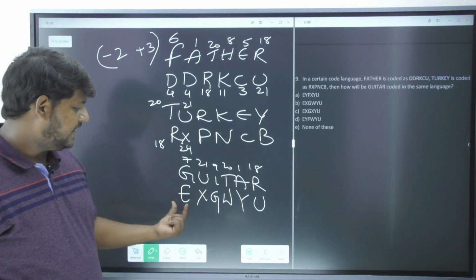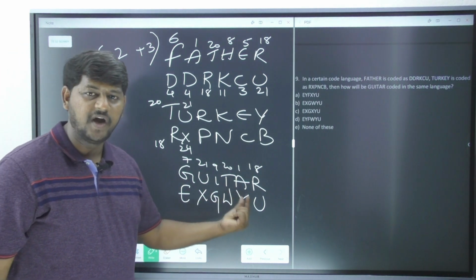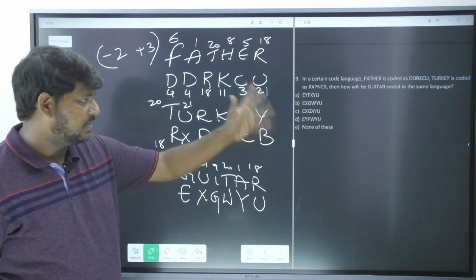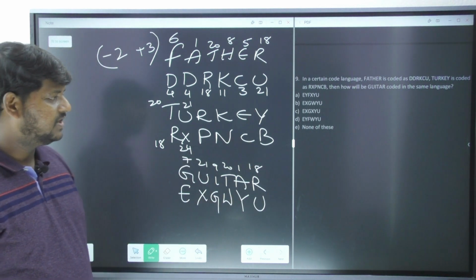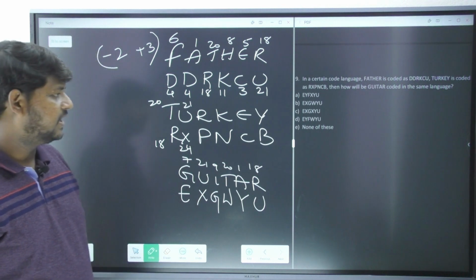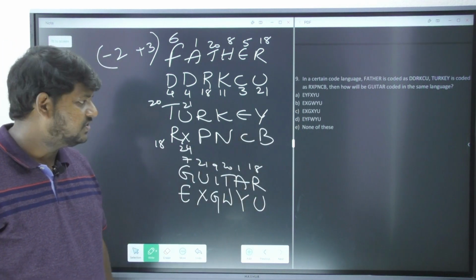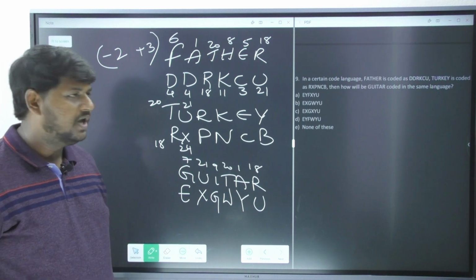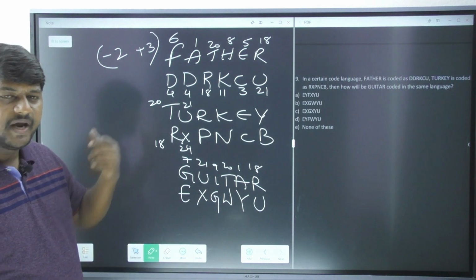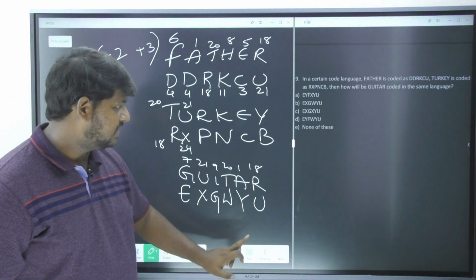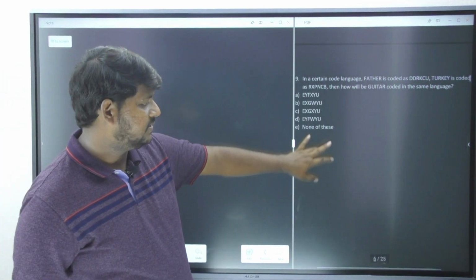So now EXGWYU is your answer. You're supposed to identify where it is. It is in option number 3. Correct? No, option number 2 is your answer. That is B is your answer. I hope you understood. Very simple. The logic is -2 and +3. Let's move forward with the next question.